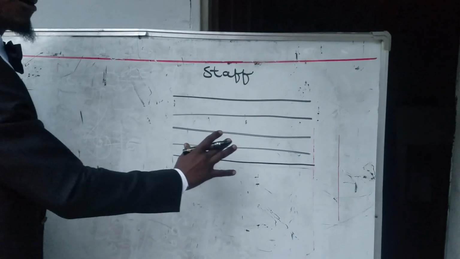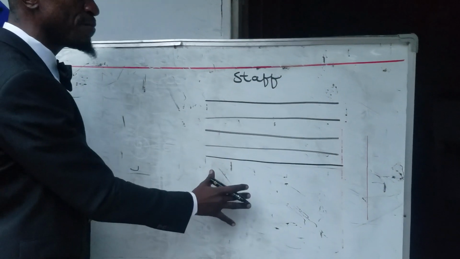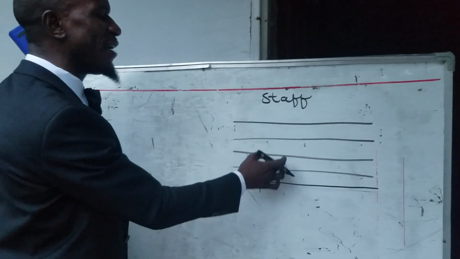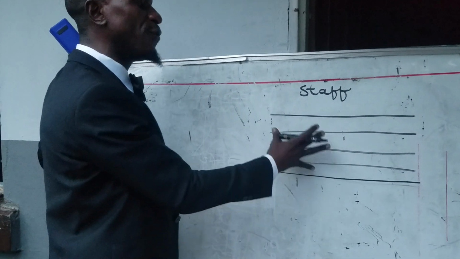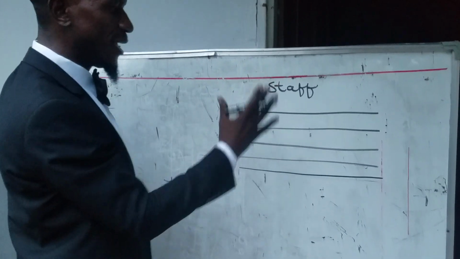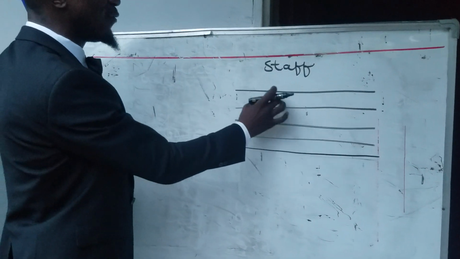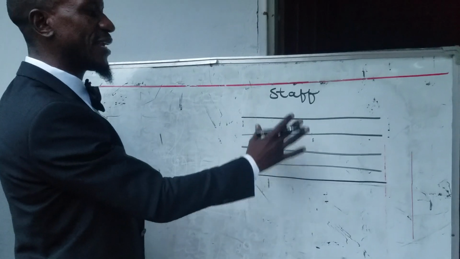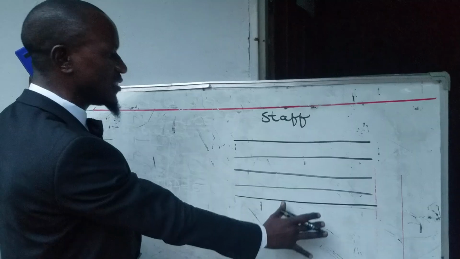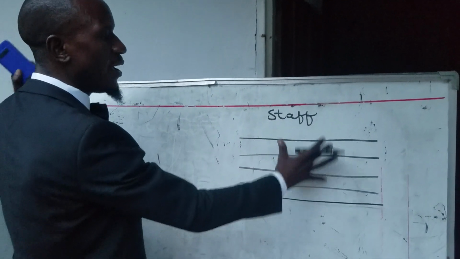All right, apart from clefs, then we have what we call the staff. A staff is simply a set of 5 parallel lines and 4 spaces where music is written. So we call this a staff. 5 lines and 4 spaces where music is written is what we call a staff.